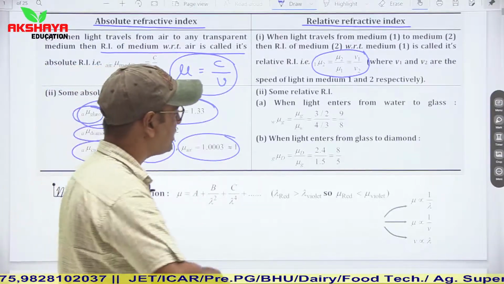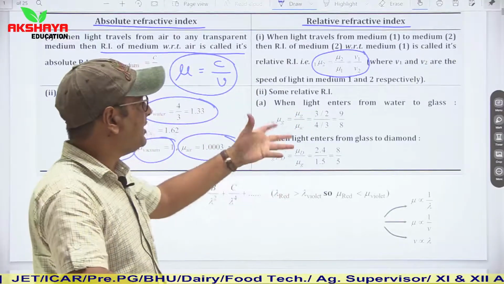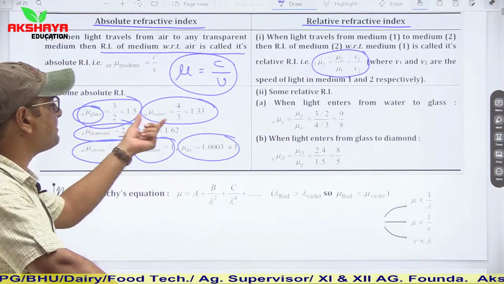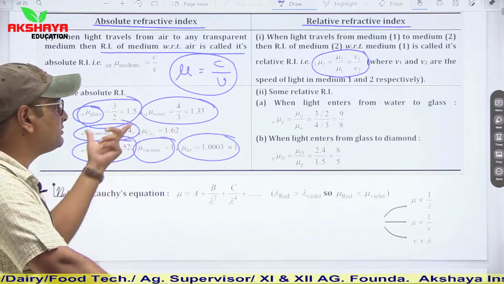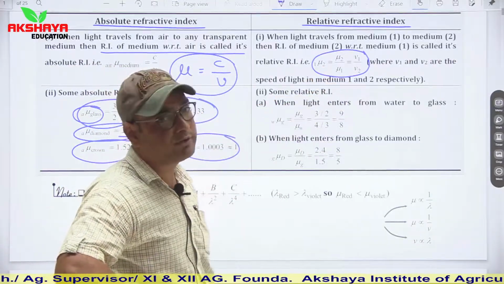Similarly, relative refractive index can be defined, let us say, if you have to calculate the refractive index of glass with respect to water, or of water with respect to glass, its relation is very clear. Mu2 upon mu1 is equal to v1 upon v2.